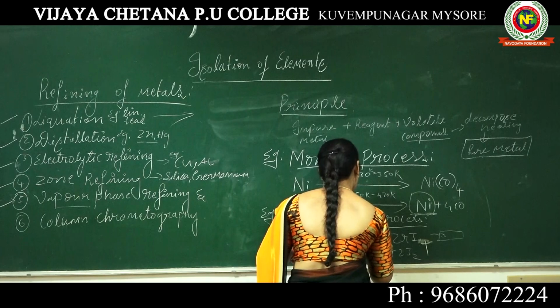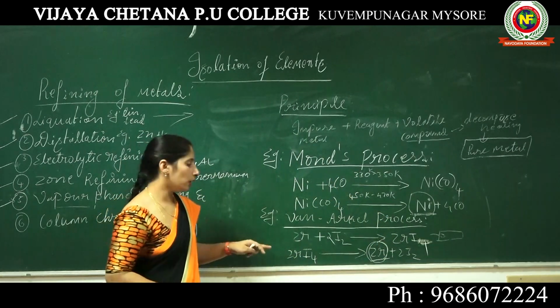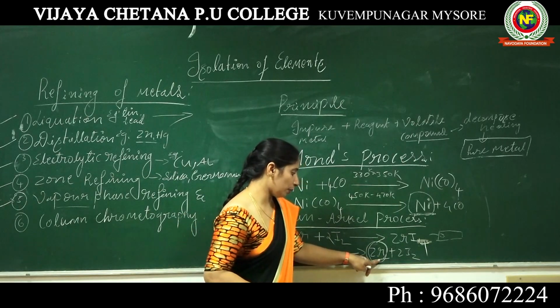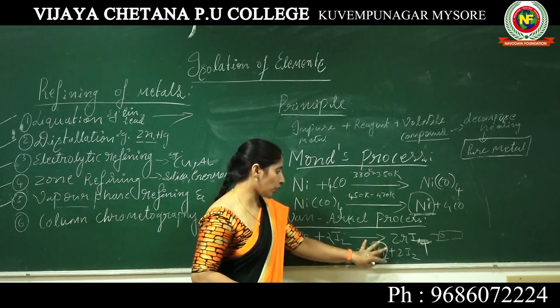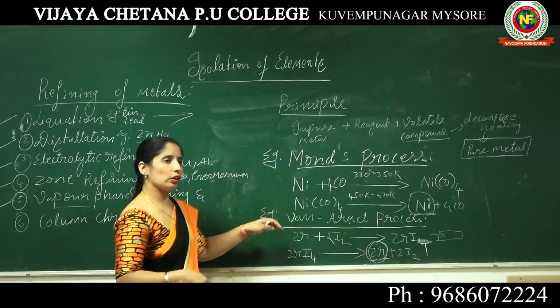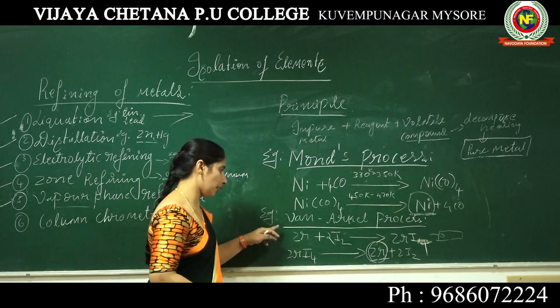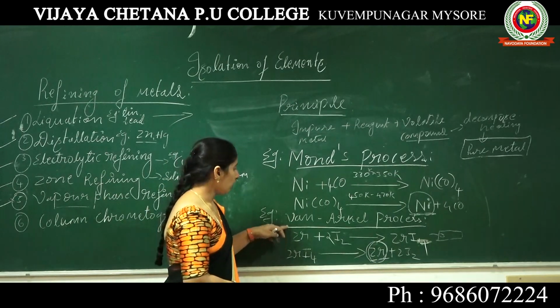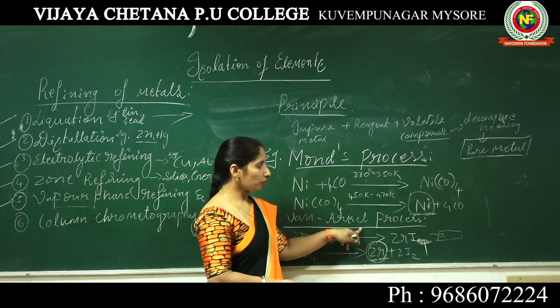At the filament, the zirconium is deposited. This is how we get pure zirconium or thorium through the Van Arkel process, but I am taking zirconium as the example. That process we call the Van Arkel process.